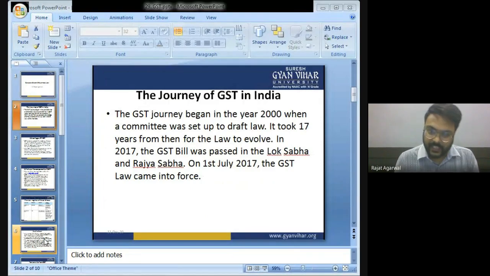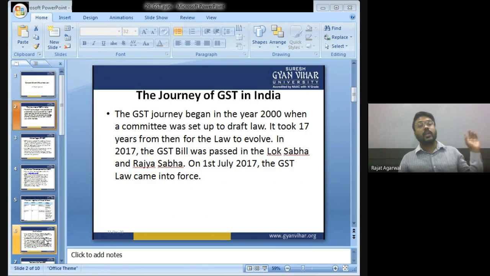Journey of GST in India. Children, the GST journey began in the year 2000 when a committee was set up to draft the law. It took 17 years from then for the law to evolve. In 2017, the GST bill was passed in the Lok Sabha and Rajya Sabha. On 1st July 2017, the GST law came into force.